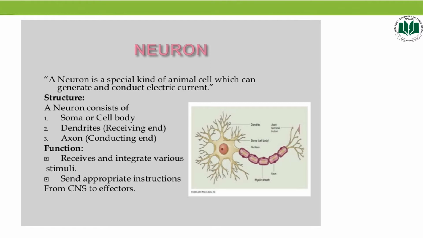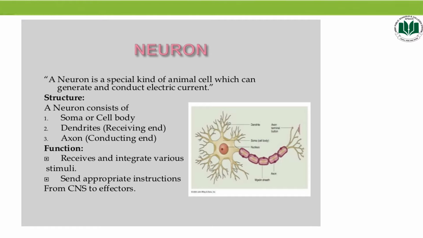Number one, a cell body, also called soma. Number two, dendrites, that is the receiving end. And number three, axon, that is the conducting end of electric current or electrical signals.